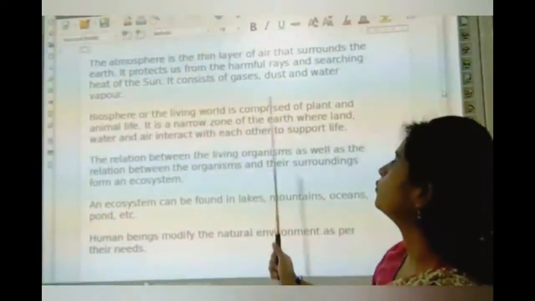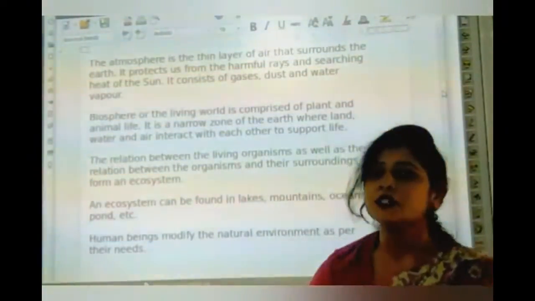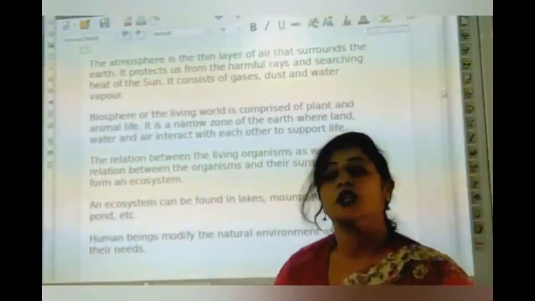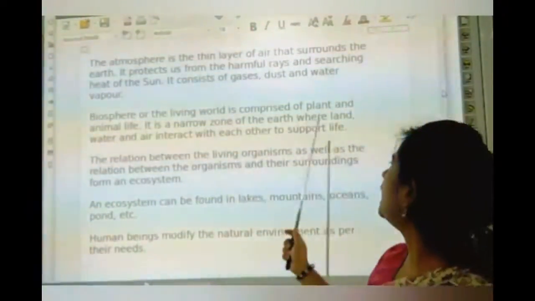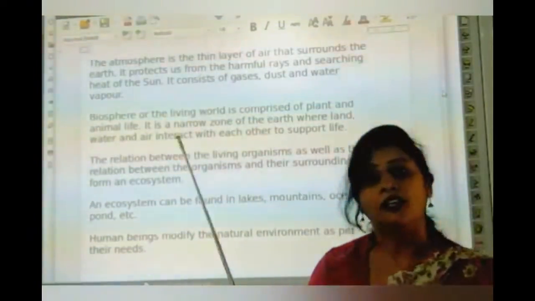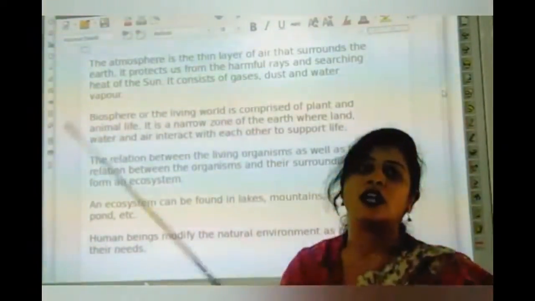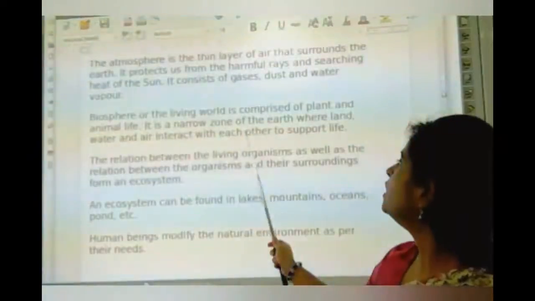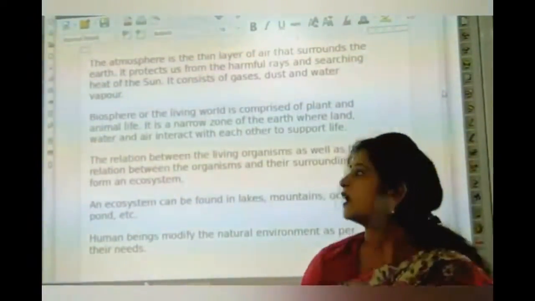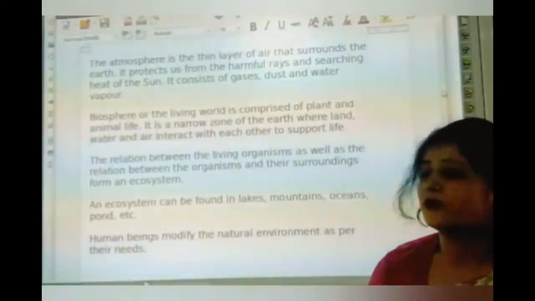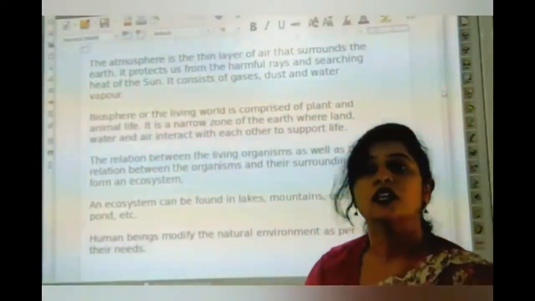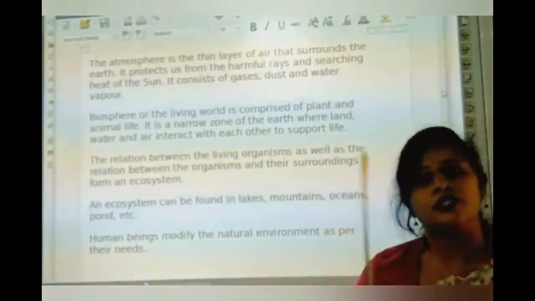It is a narrow zone, which means a very thin layer of the earth where there is land, water and air, and they interact. They are all connected and bound with each other to support life. And these three give us life. They are very essential for our life. What? Land to live on, water to drink, and air to breathe. So we get this in the biosphere.